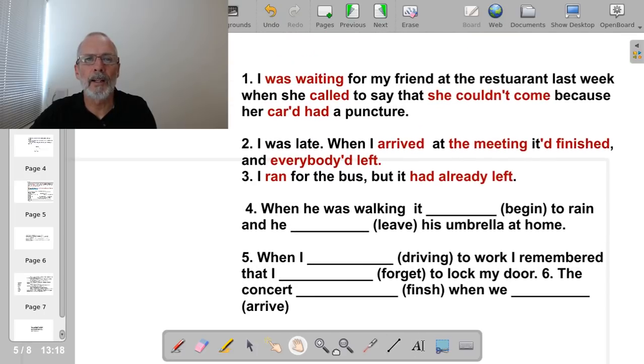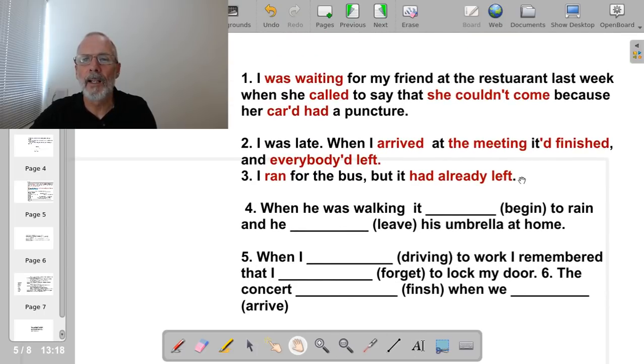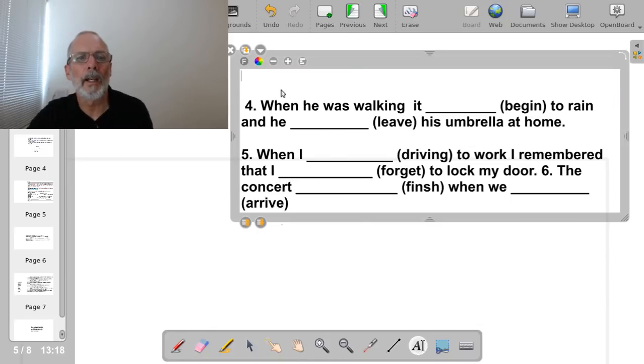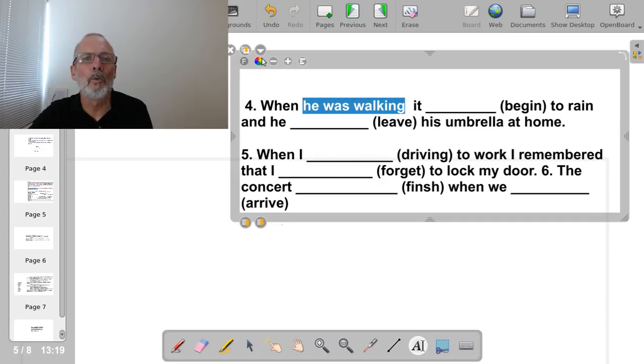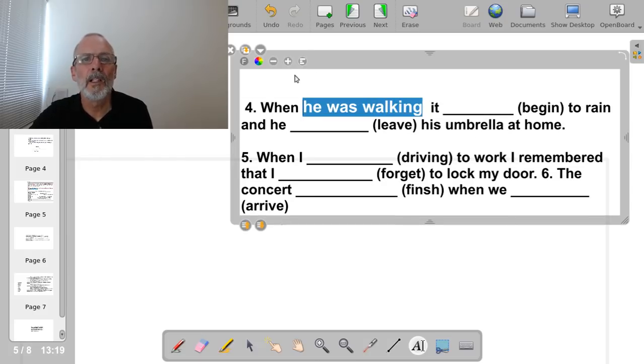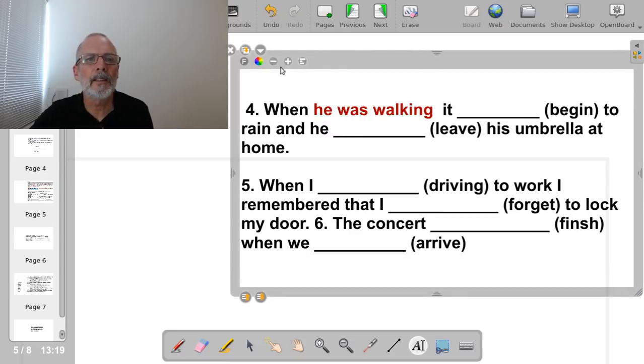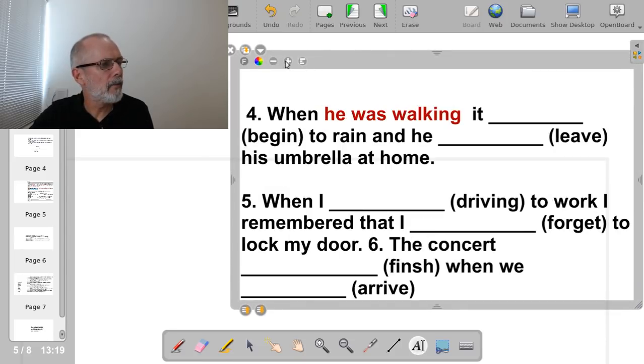I need to move that down. I think I'll actually delete the ones we've done here, sorry, because they just get in the way. When he was walking to work, I hope this is big enough. I know sometimes it's difficult on the cell phone, but there's a limited amount of space. If I make it too big, that looks okay, I think you can still see that.